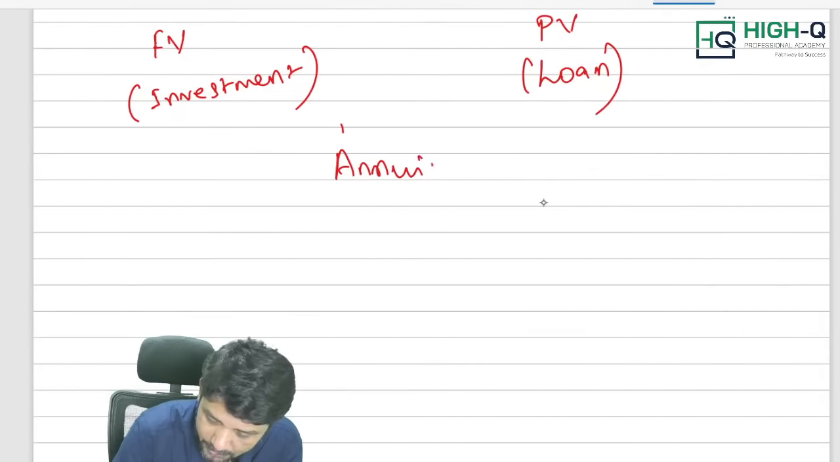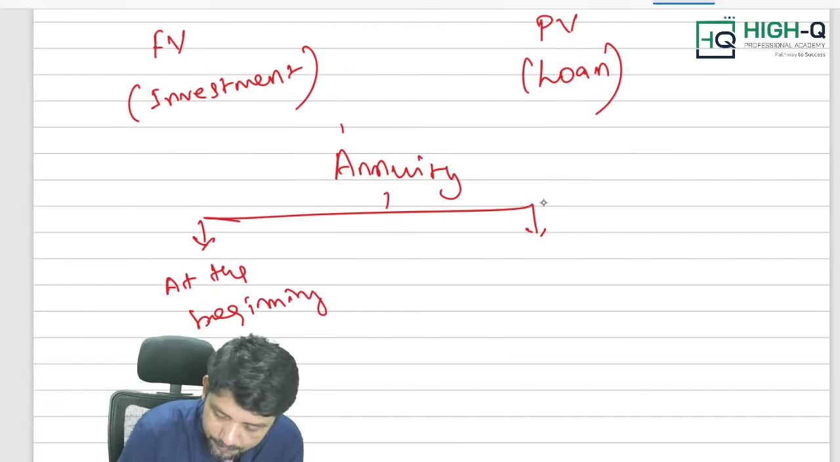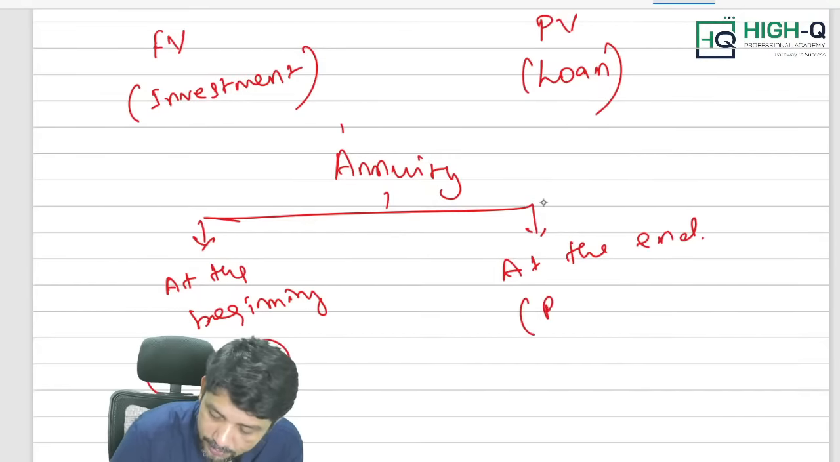Now, immediate annuity. Annuity can be paid in 2 methods. One is what? Sir, at the beginning, at the end. Okay. At the beginning, we call it an immediate annuity. At the end, we call it a regular annuity.